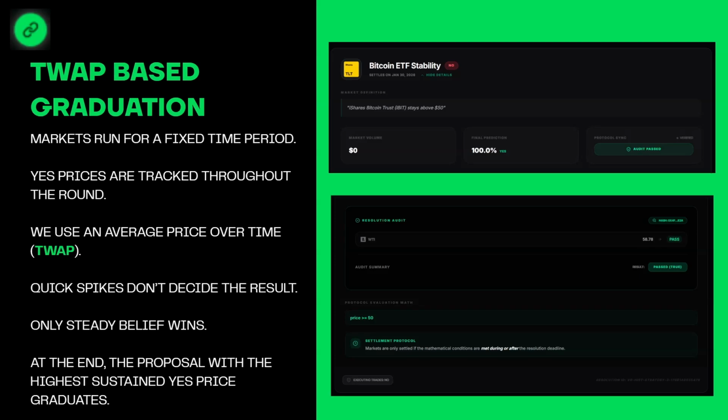We also use something called TWAP based graduation. In Verdict, markets actually run for a fixed time duration, for example, X minutes. Prices are tracked throughout the round, and we use a time weighted average price. We do that because we don't want quick spikes to decide the result, and we want that only steady belief wins. At the end of the round, the proposal with the highest sustained yes price graduates. This is how a graduated proposal looks like.